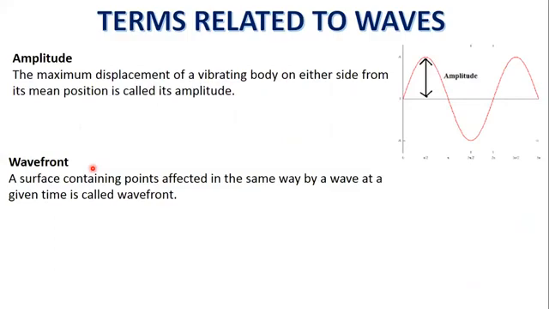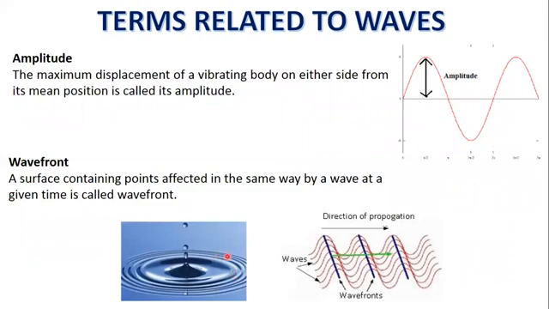Wavefront: a surface containing points affected in the same way by a wave at a given time is called wavefront. This is the wavefront of water waves. These blue lines represent the wavefront.